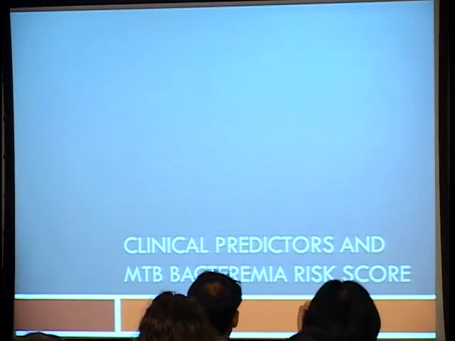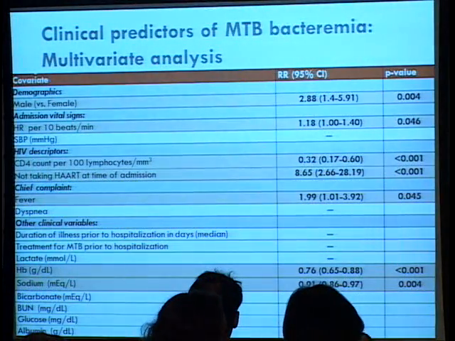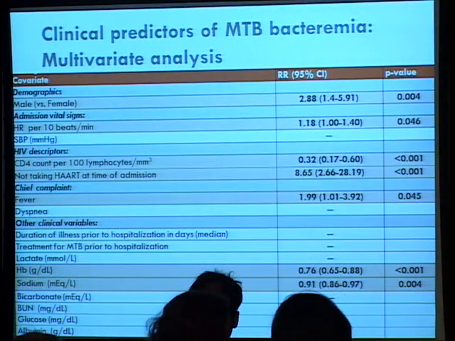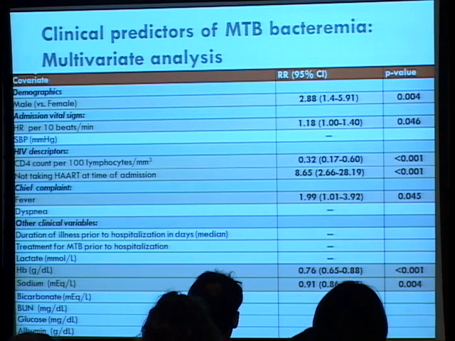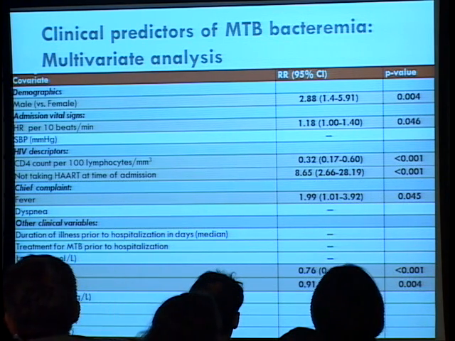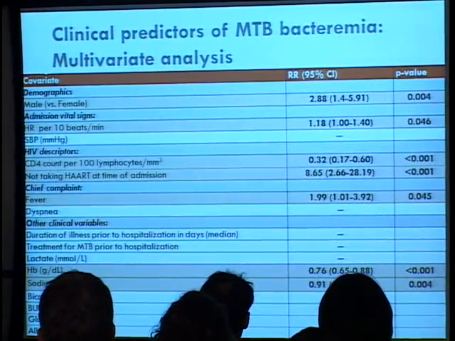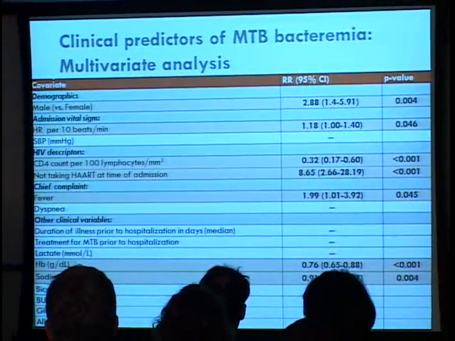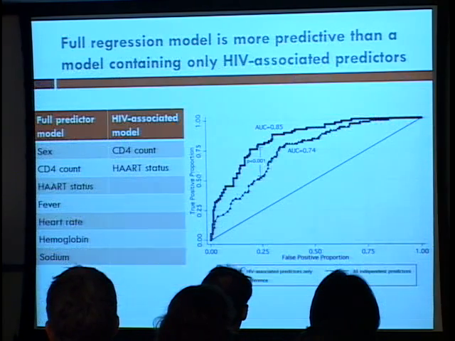Quickly, these data are from a manuscript that's currently under review. We did a multivariate analysis looking at clinical predictors from our study of patients with MTB bacteremia versus not, and we found that male sex, tachycardia, with respect to HIV descriptors, having a low CD4 count and not being on ARVs, which you would expect, as well as having a fever, low hemoglobin, and low sodium were independent predictors of MTB bacteremia.